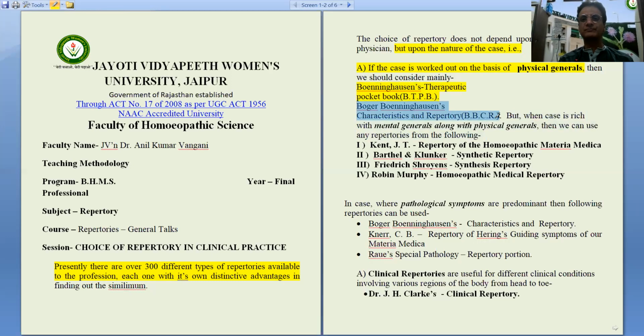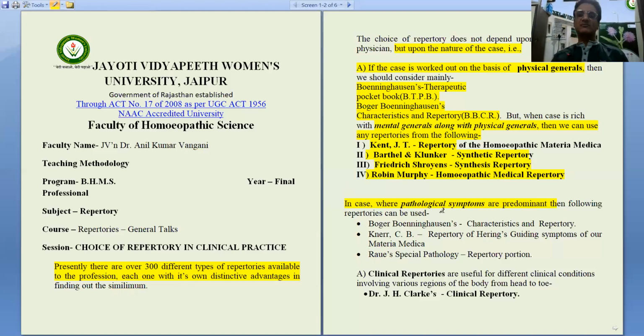BBCR, Kent Repertory, and when the case is rich in mental symptoms also along with the physical generals, then we should prefer Kent Repertory, Barthel and Klunker's Synthetic Repertory, Frederik Schroyens' Synthesis Repertory, and Robin Murphy's Homeopathic Medical Repertory.